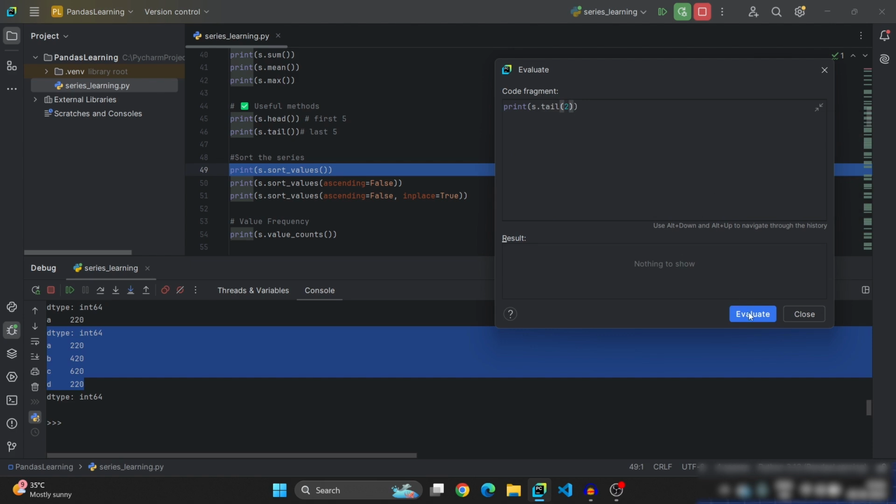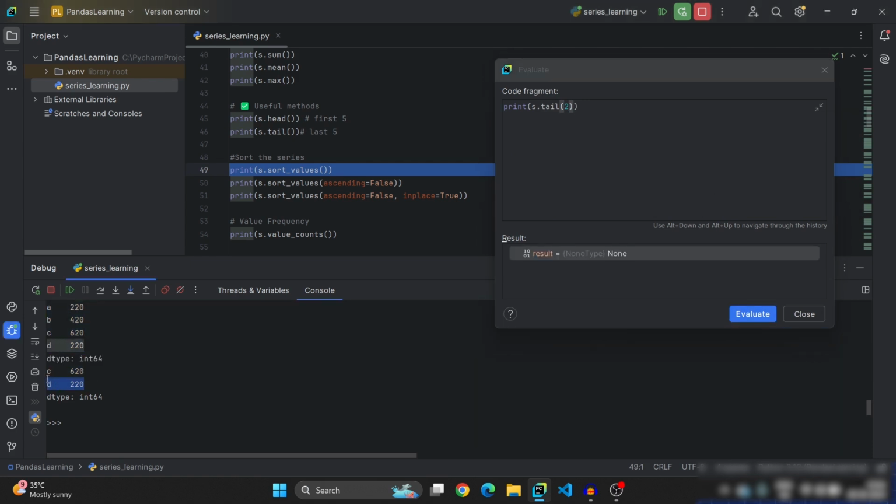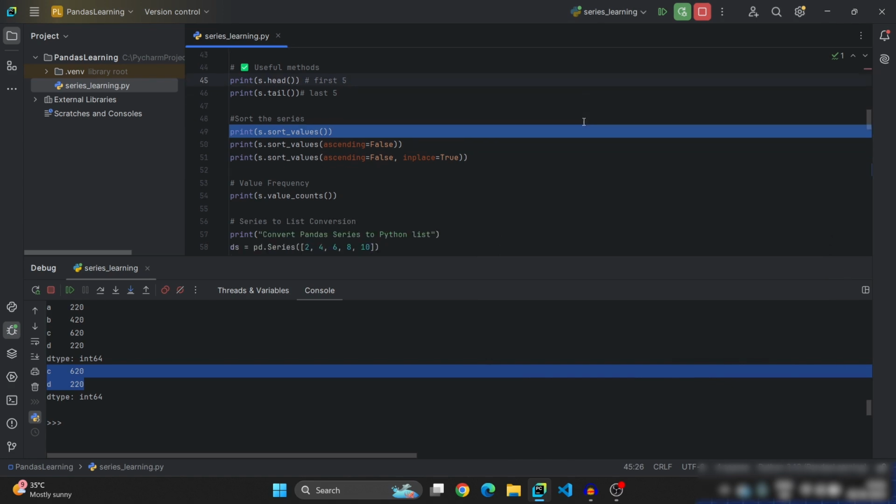See, here you got only bottom 2. So in this way you can access bottom rows of a series using dot tail method. Okay, till now we have seen many things about series. Now let us learn sorting the series.